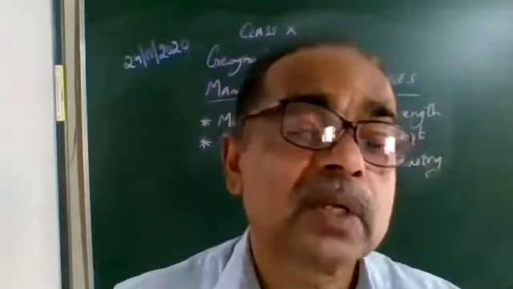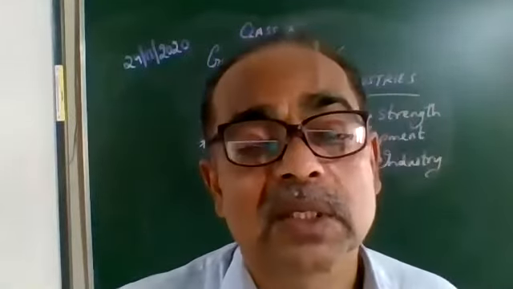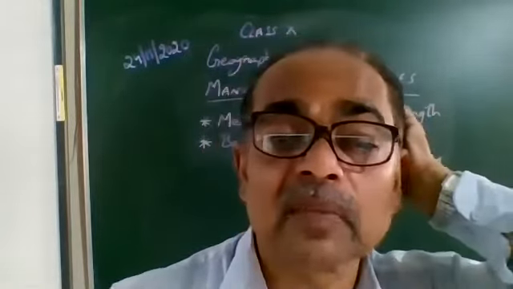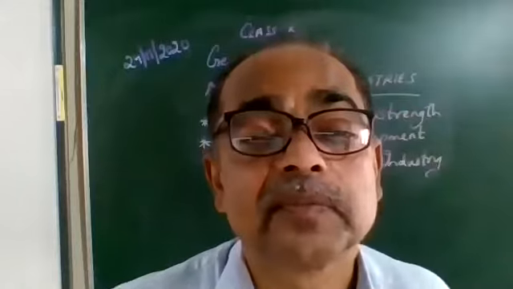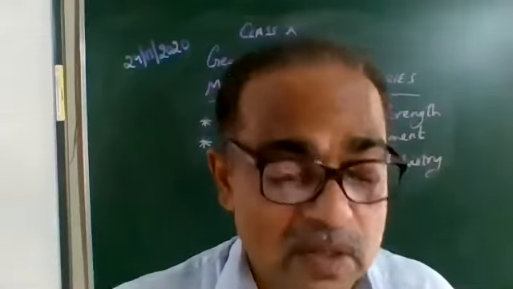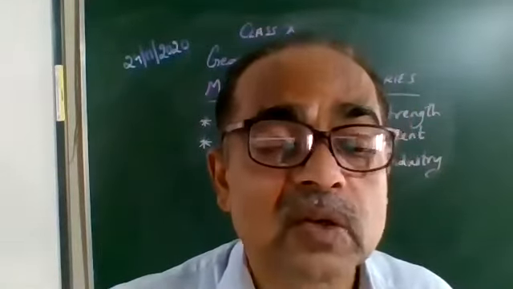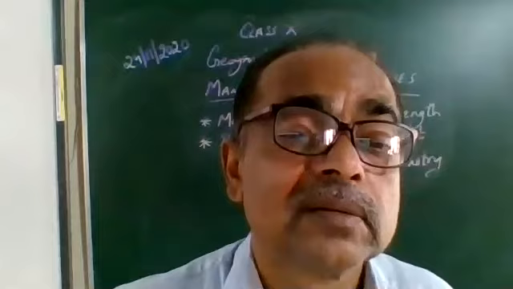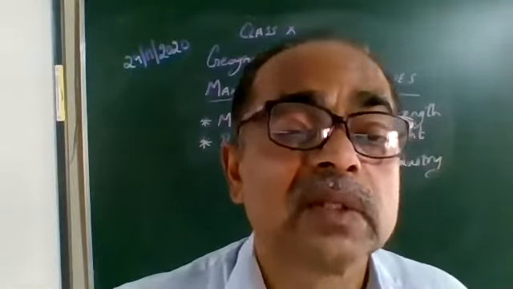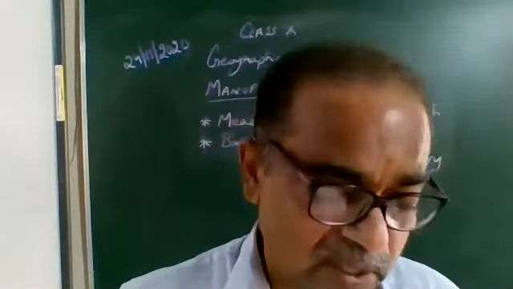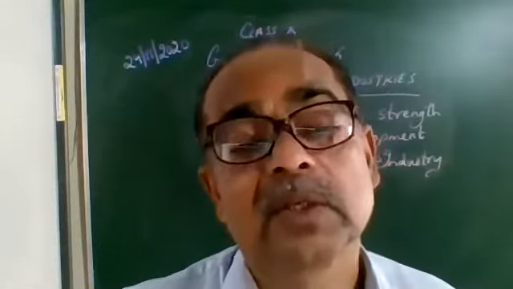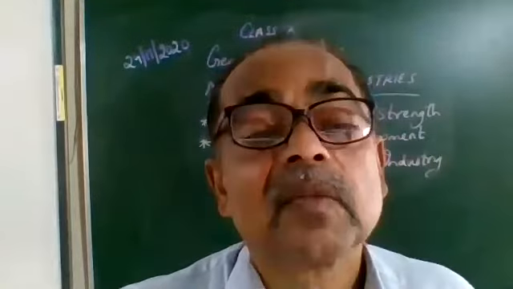Like when copper reacts with concentrated H2SO4, we get copper sulfate plus H2O plus sulfur dioxide. Copper is below hydrogen, so copper cannot displace hydrogen, whereas copper reacting with concentrated H2SO4 and HNO3 gives different products. It was told to you earlier.